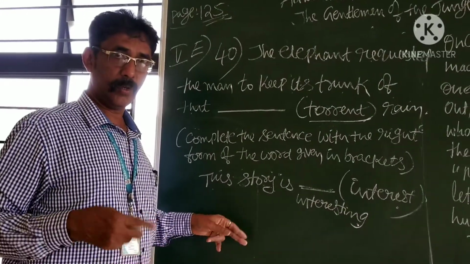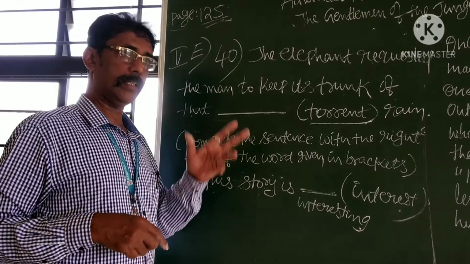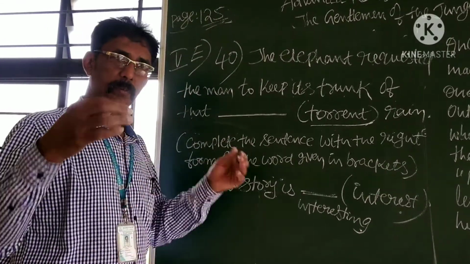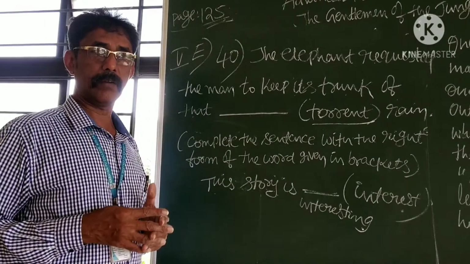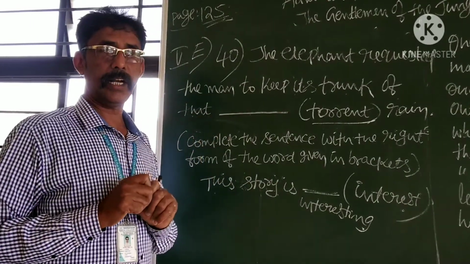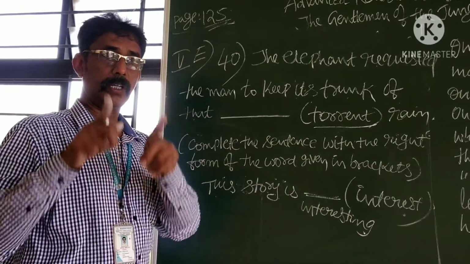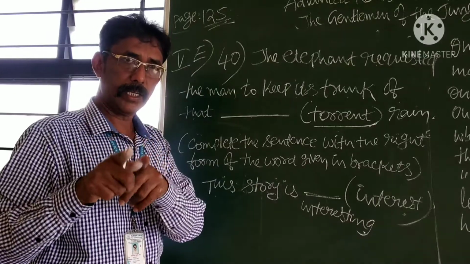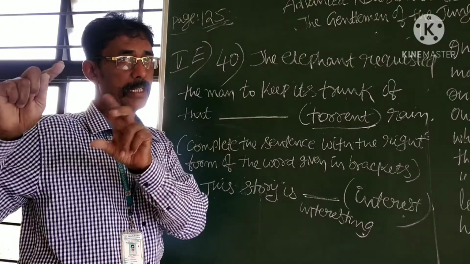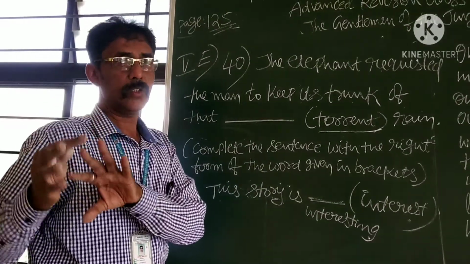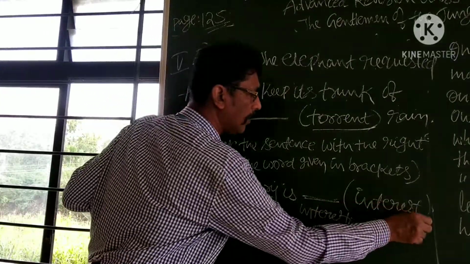I am deeply interested. Persons, humans, means interested. Lifeless things or anything means interesting. This movie is interesting. Your story is so interesting. But you are interested to listen to an interesting story. Once more, you are deeply interested to listen to an interesting story. It is why you must know the forms of this one.